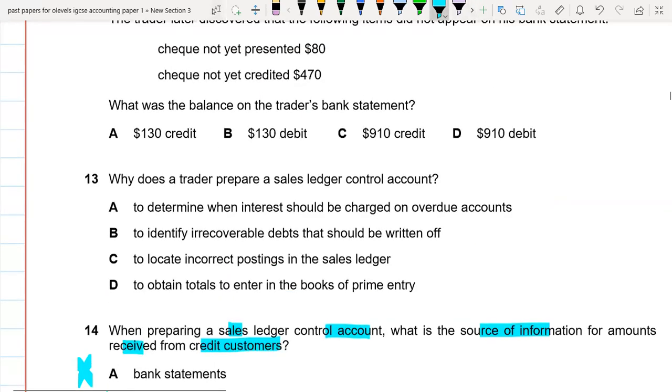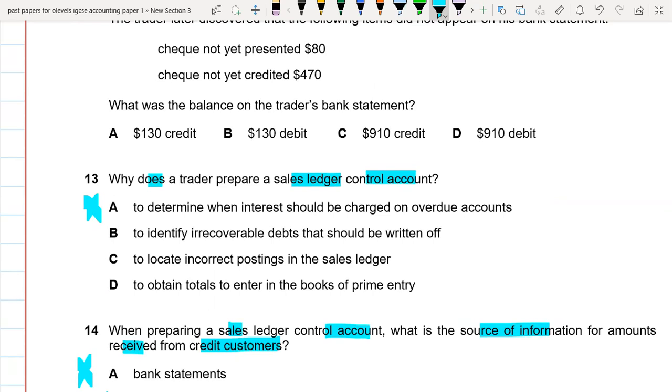Okay, so now let's see question 13. Why does a trader prepare a sales ledger control account? The first option is to determine when interest should be charged on overdue amounts. No, it's not the right option. To identify irrecoverable debts that should be written off.